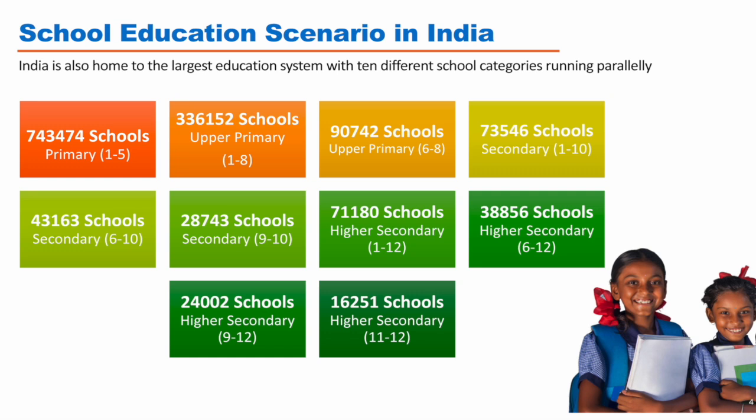And then there are some 90,000 schools which are only UP. You can pause the slide and look for yourself. I just want to tell you that out of the so many schools we talked about in India, only 71,000 are schools offering class 1 to class 12. So that's a very small figure.